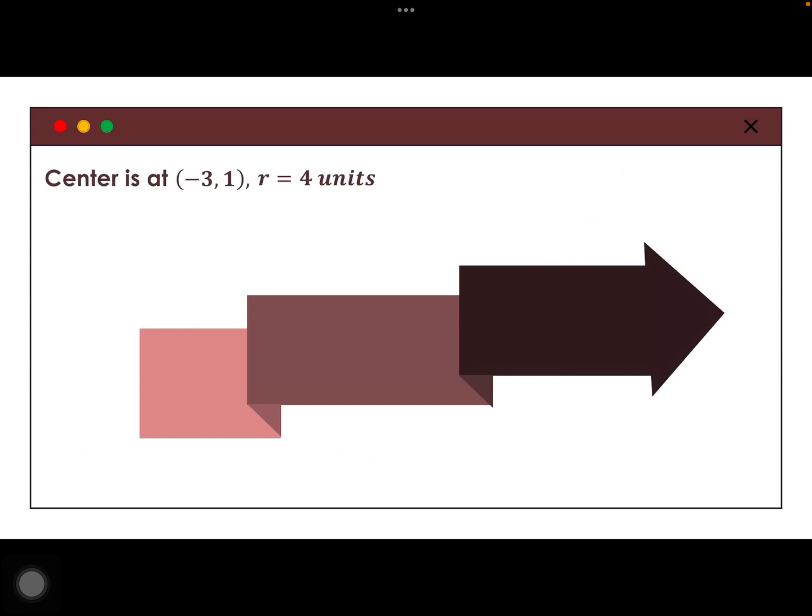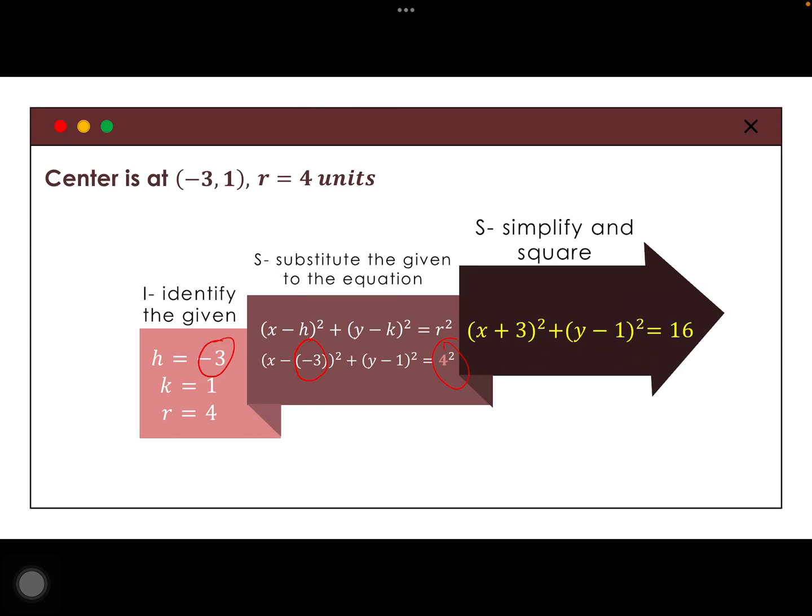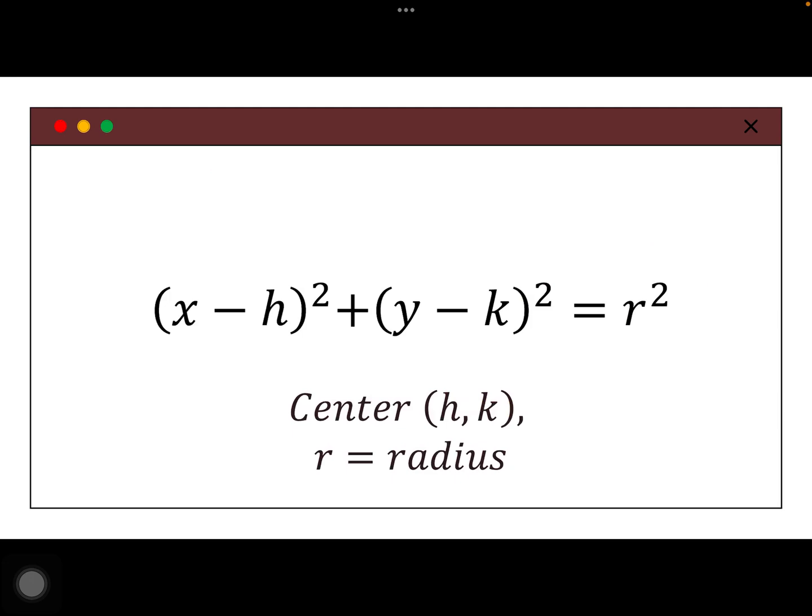Di ba? So, puntahan na uli paano gumawa ng equation ng circle. ISS. Identify the given. H, negative 3. K, 1, R, 4. Substitute. Equation. O, don't forget, it's negative 3. So, this, ayan, negative 3 natin dyan. K is 1 and R is 4. And last, simplify. Simplify natin yung sa x, simplify natin yung sa radius. So, you have there (x plus 3) squared plus (y minus 1) squared equals 16. So, yun ang ating sagot.